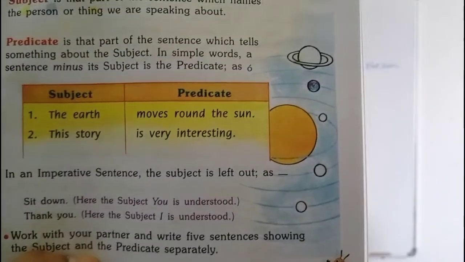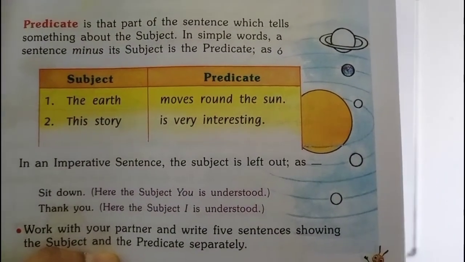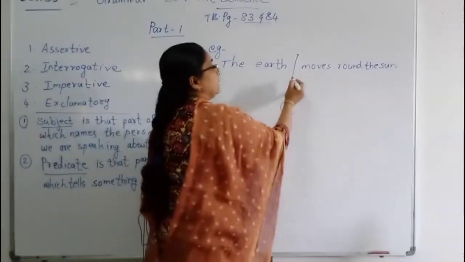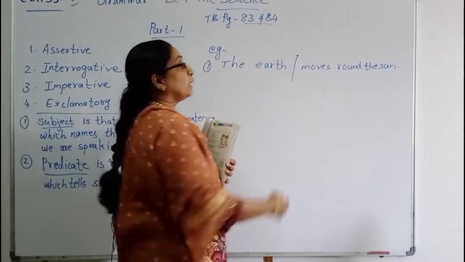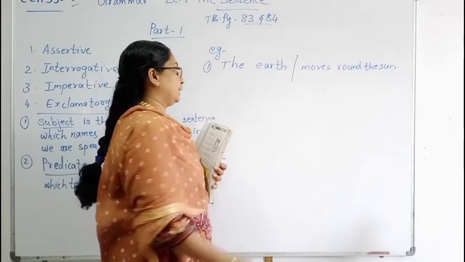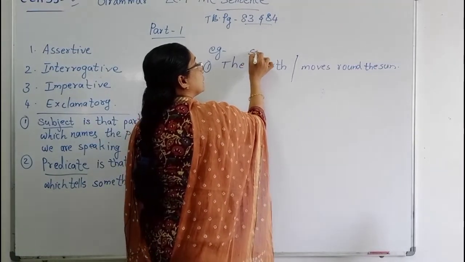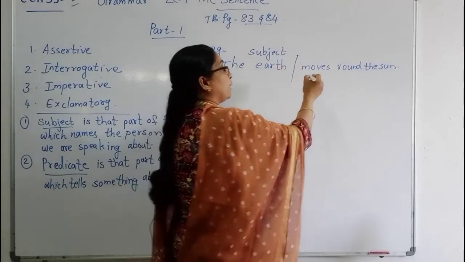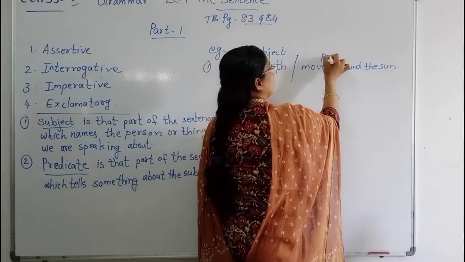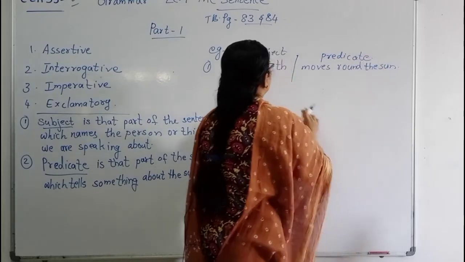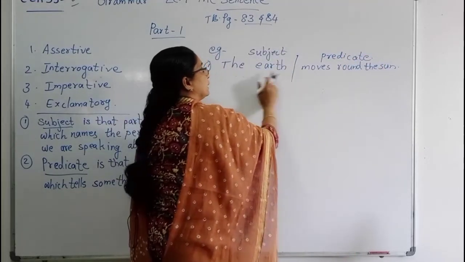You see, children, the earth moves around the sun. In this sentence, the earth is the subject. The remaining part, moves around the sun, is the predicate. Here this is the subject, and this part is called predicate. Understood?